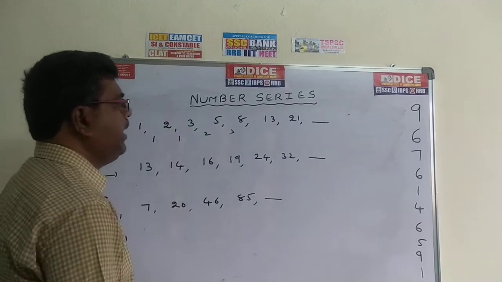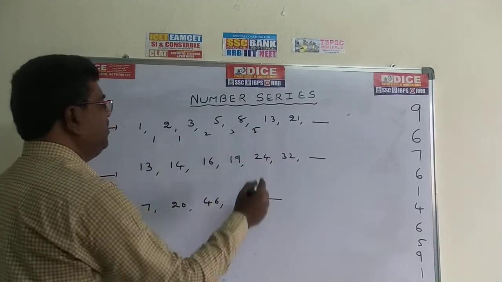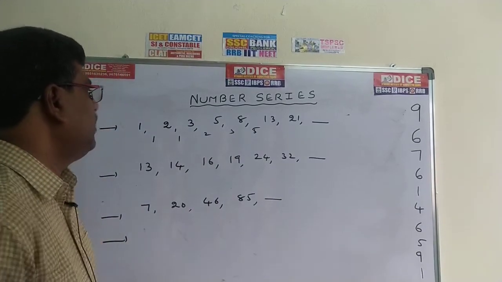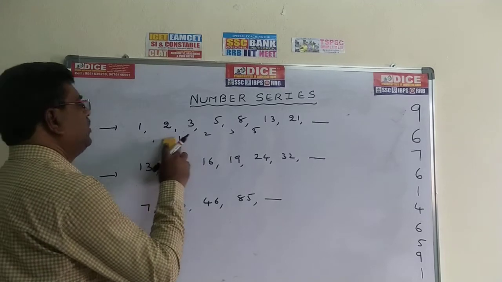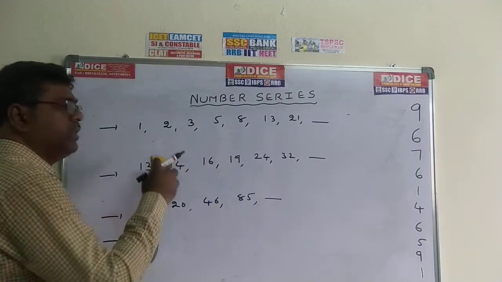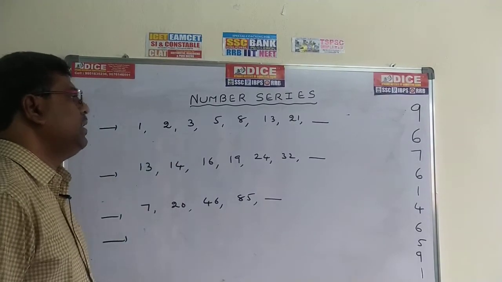No, we are not getting an idea. 1, 1, 2, 3 and so on. 13 minus 8, 5. No, we are not getting any idea. So there is no chance of difference here. So what is the idea behind this series? This is nothing but a Fibonacci series actually. By observing the series, you can get an idea.